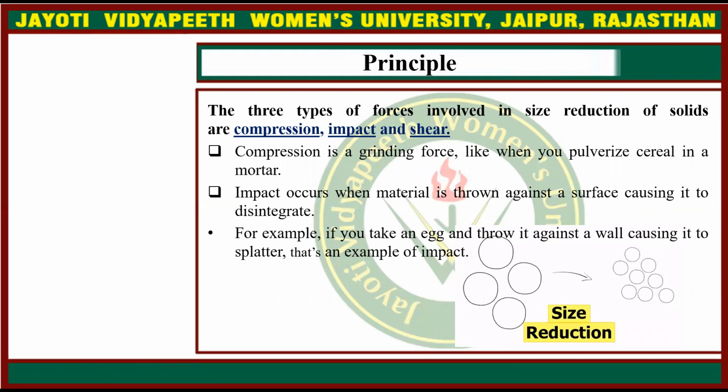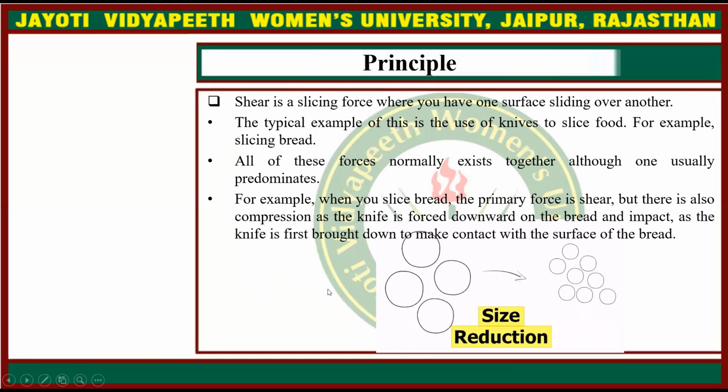Then the principle. The three types of forces involved in the size reduction of solids are compression, impact, and shear. Compression is a grinding force, like when you pulverize cereal or pulses in a pestle and mortar. Impact occurs when material is thrown against a surface, causing it to disintegrate. For example, if you take an egg and throw it against a wall, it splatters. That's an example of impact. Shear is a slicing force where one surface slides over another. The typical example of this is the use of knives to slice food, for example, slicing bread.